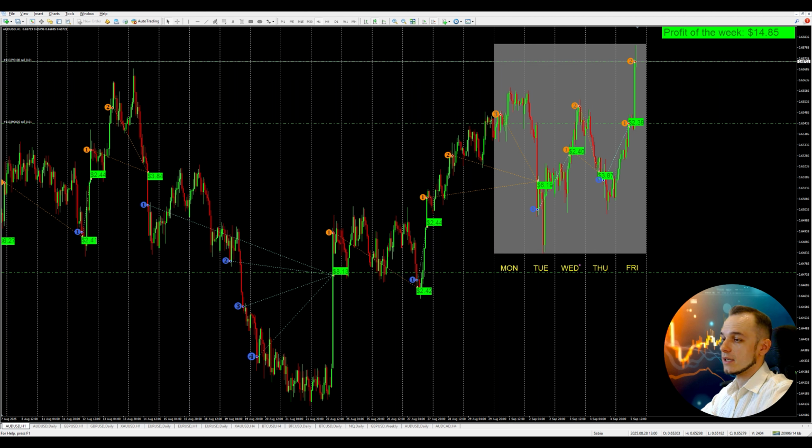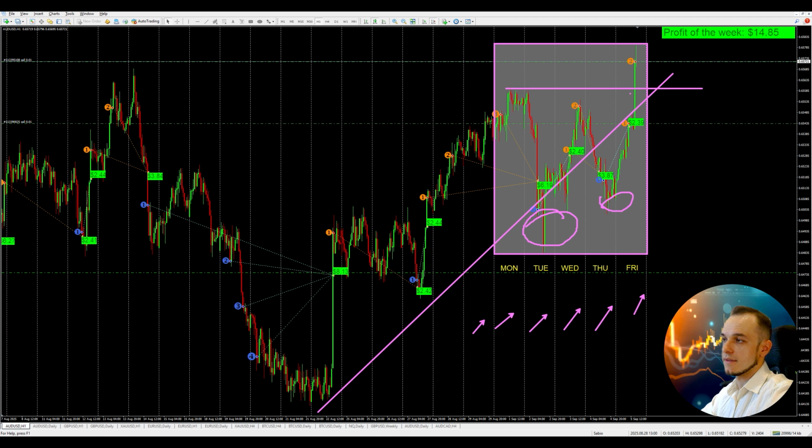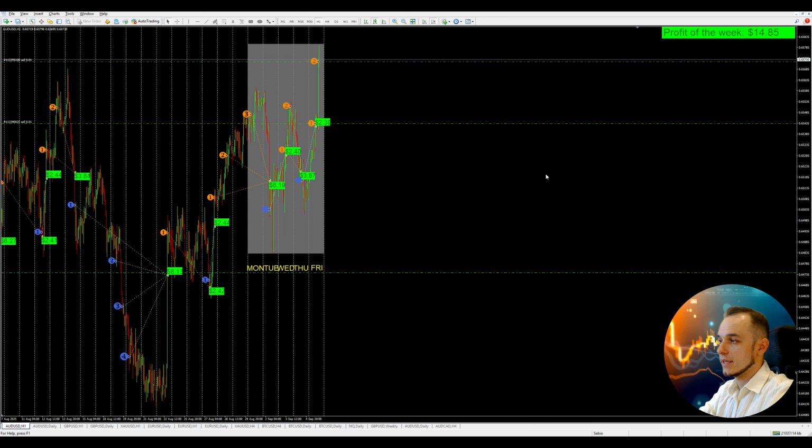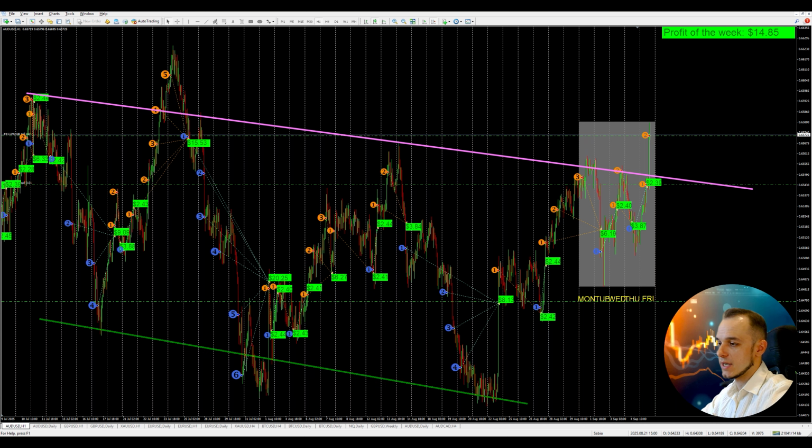We are on an hourly time frame where each vertical line separates one trading day, and we highlighted the area of this trading week with a gray rectangle. As you can see, the local uptrend continues, and despite the fact that there were several attempts to break it downwards, still we are finishing this week with updating this week's highs and also with updating the highs of mid of August. So we can see that the market is moving upward, but if we check the picture globally, I think that all these movements, they are a part of the downward price channel.